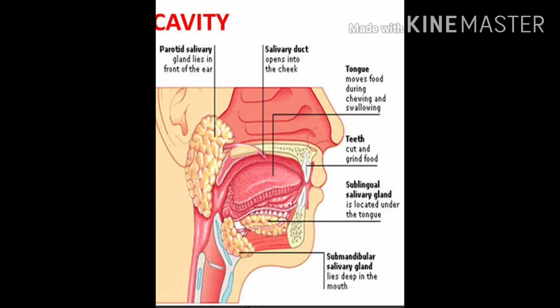Saliva is secreted by three pairs of salivary glands. Two pairs are located at the side of the jaw and below the tongue. One pair is located in the palate. Saliva mainly contains an enzyme, amylase, which helps in the breakdown of complex carbohydrates into simpler maltose sugars. The tongue helps in mixing the food and pushing it into the next part, that is the esophagus. The lower jaw also helps in the whole process.